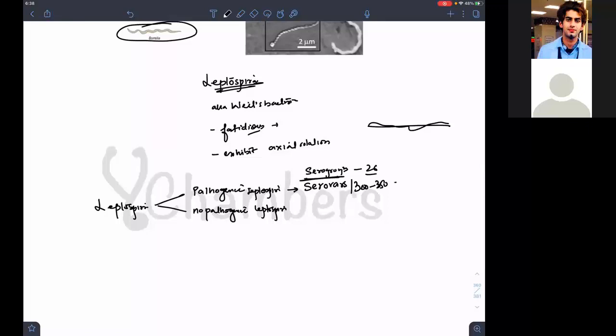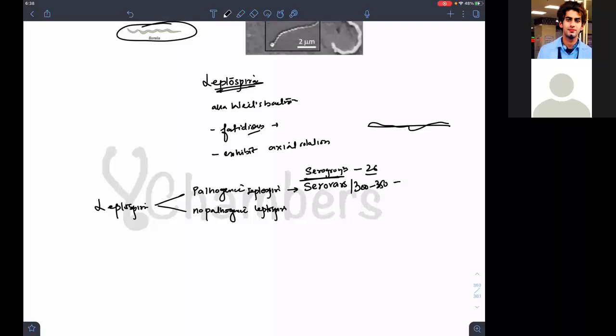Are we able to understand? So there are 26 serogroups and up to 350 serovars. Fine. Now, if you ask me which is the pathogenic Leptospira, we have Leptospira interrogans.